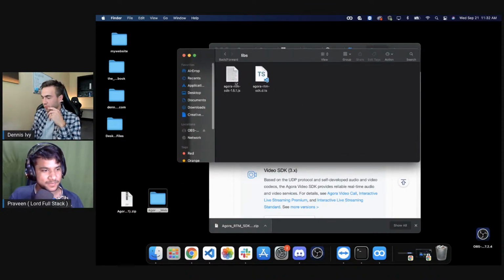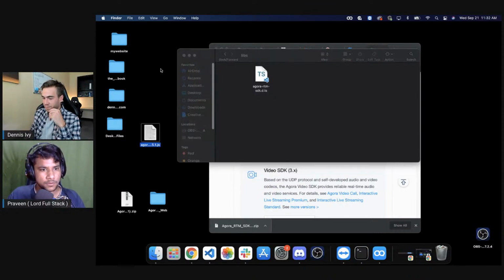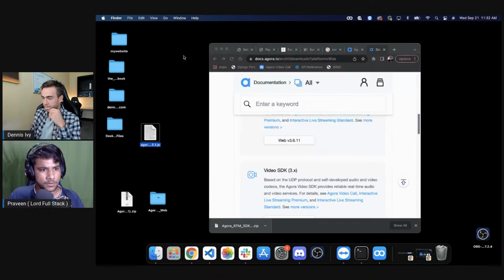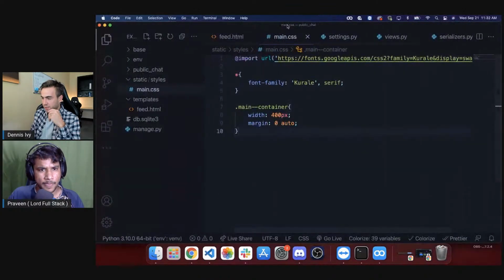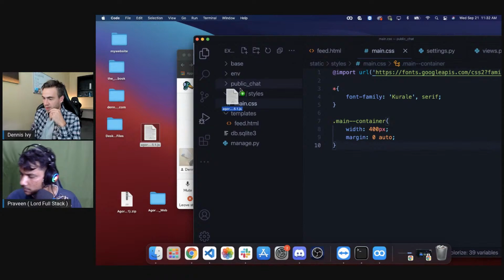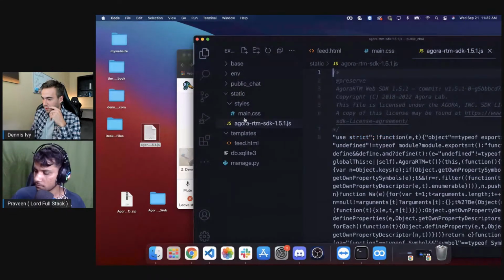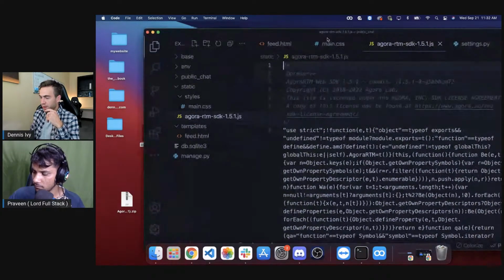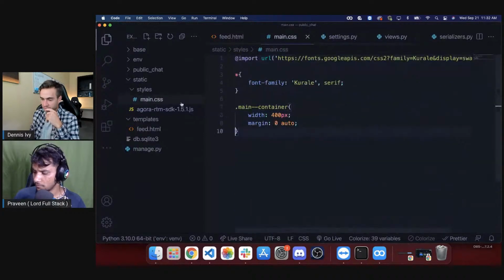So we'll go to the libs folder, and we're going to get the JS file. I'm doing things so manually, but whatever. Okay, so we have that. Let's bring this in. What I'm going to do is drag this into our static folder, and let's actually move that out from there. So this is the SDK.